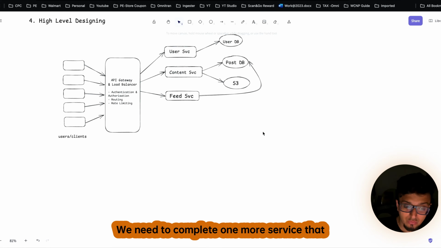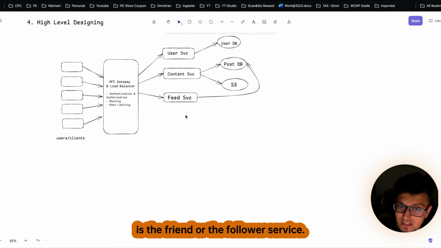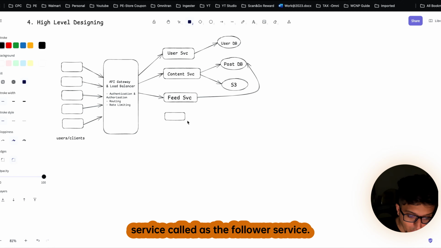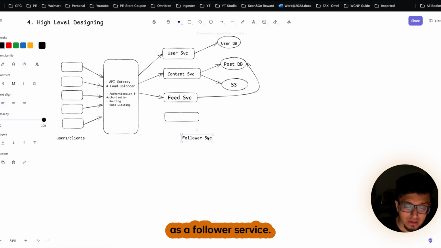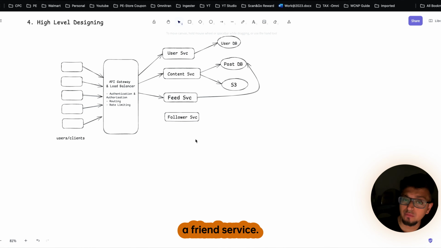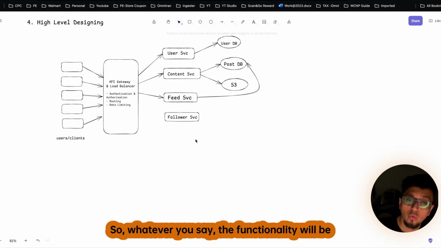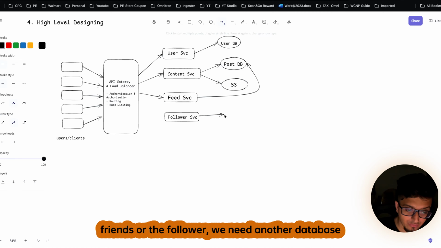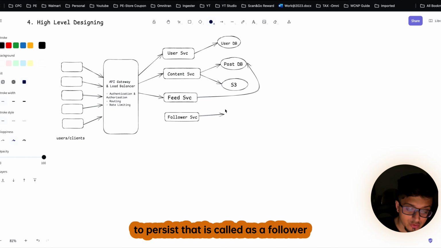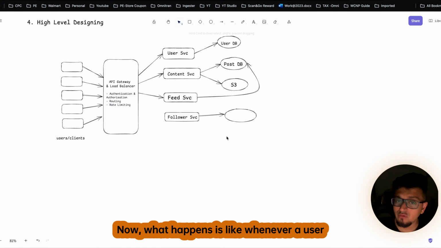But before that, we need to complete one more service, that is the friend or follower service. So here we will have one more service called the follower service. For Instagram, you can call it a follower service. For Facebook, we can call it a friend service. Whatever you say, the functionality will be more or less the same. To persist the information of the friends or followers, we need another database, called the follower DB.